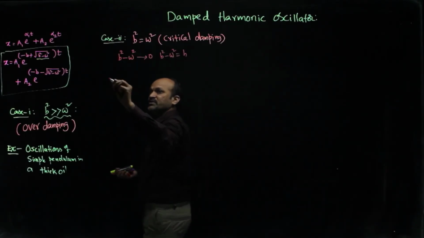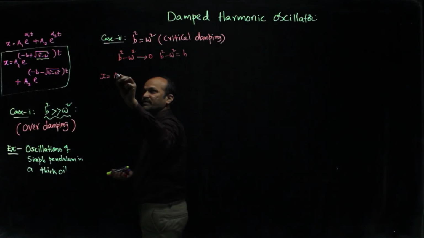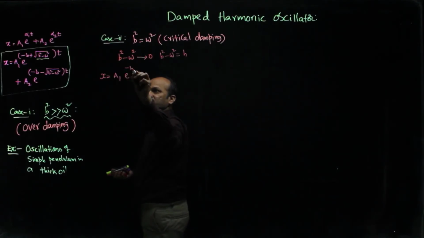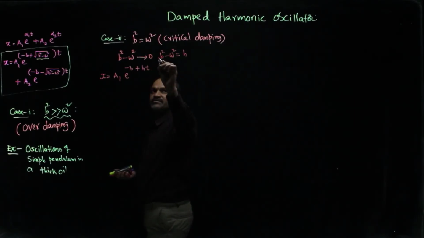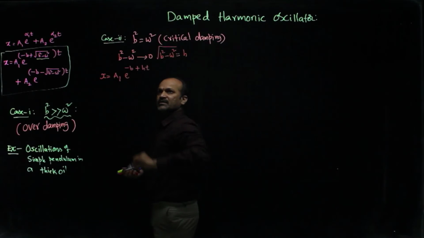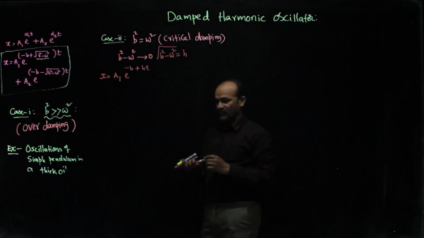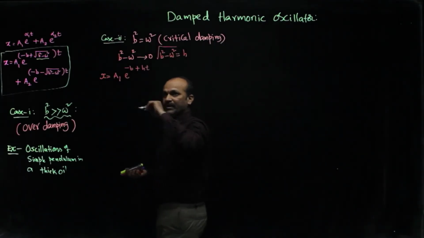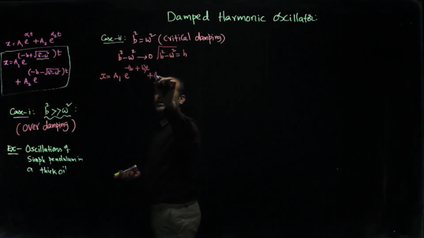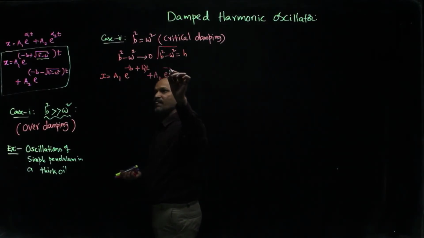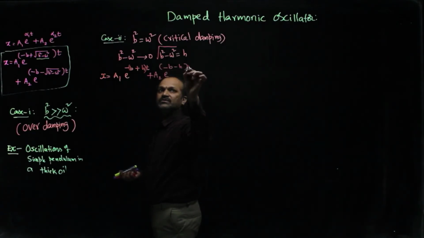Then if you substitute in that equation, x is equal to a1 into e power minus b plus h into t, right. Let me take root of b square minus omega square as h, plus a2 into e power minus b minus h into t.